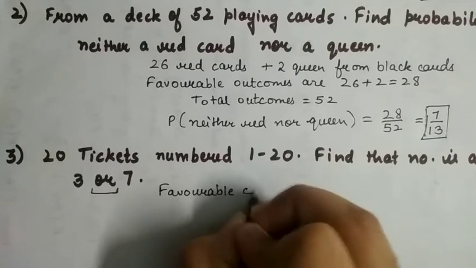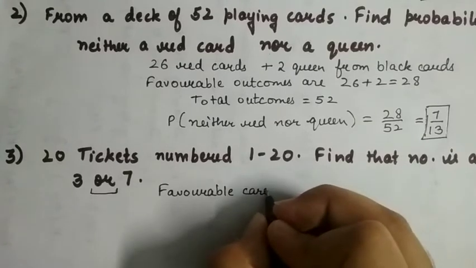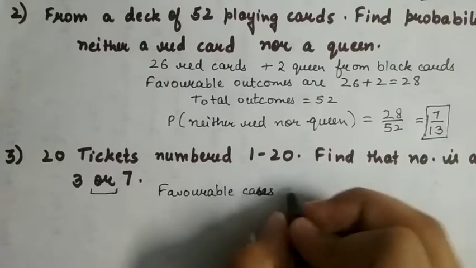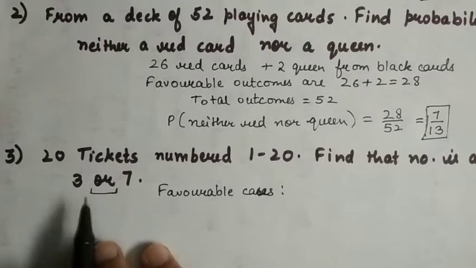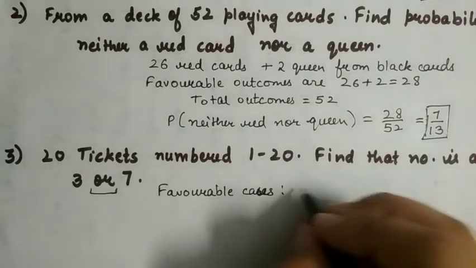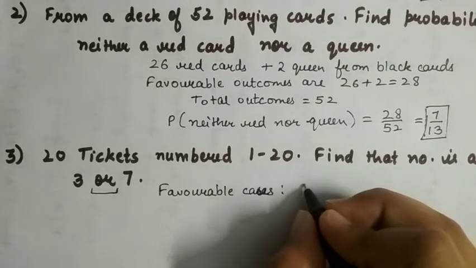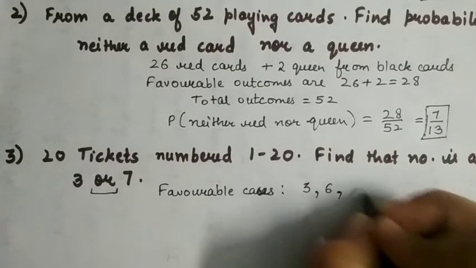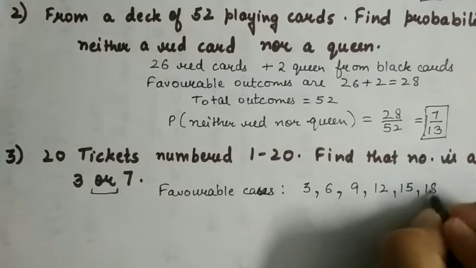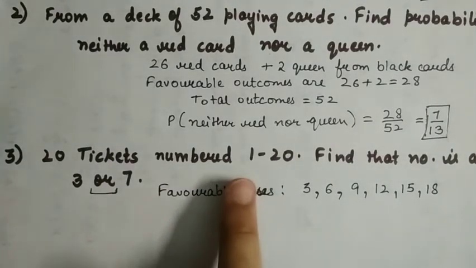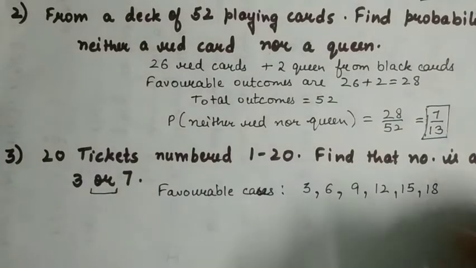Favorable cases are that the number on the card is a multiple of 3 or 7. First of all, write the multiples of 3 between 1 to 20. It is 3, 6, 9, 12, 15, 18. And write down the multiples of 7 between 1 to 20.